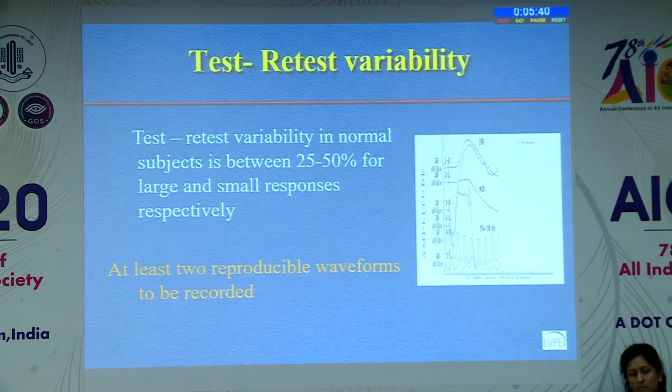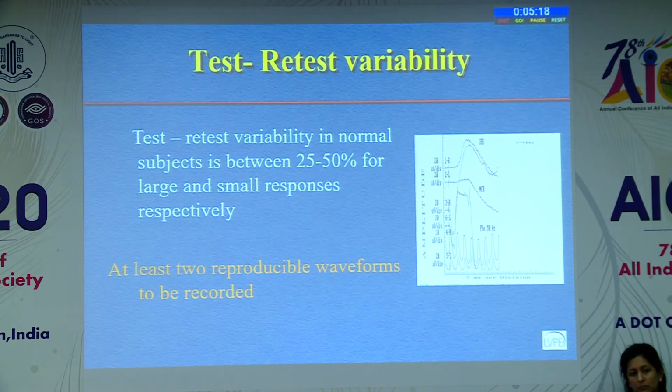There is a lot of test-retest variability. Sandeep also talked about this. When we test a patient once and then test again the same patient at the same time, even 25 to 50% variability can occur just because of test-retest variability. So ISCEV requires us to have at least 2 reproducible waveforms, but it's not necessary that the next time you check this patient you will get very close.